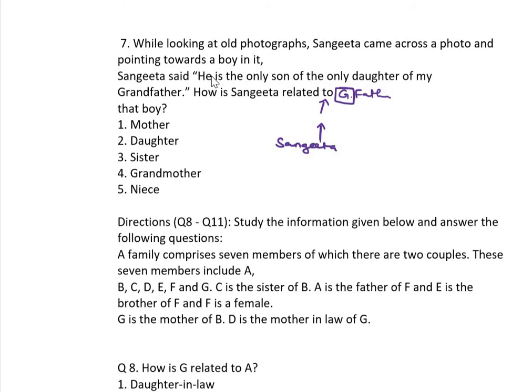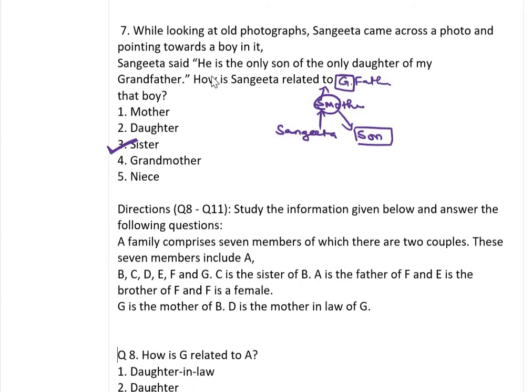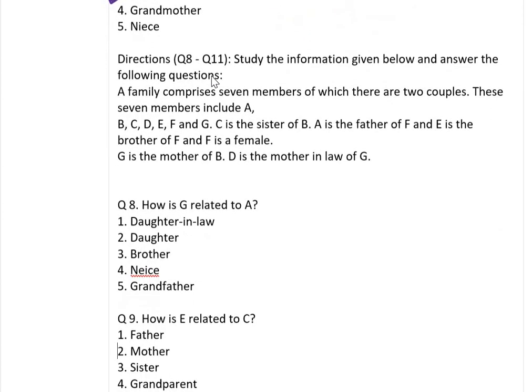The only daughter is Sangeeta's mother. He is the only son. How is Sangeeta related to the boy? So sister. Okay, 3 generations are there. You have to draw the family tree and then you can find. Come to the next question.